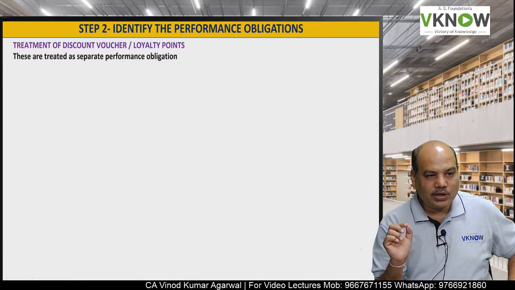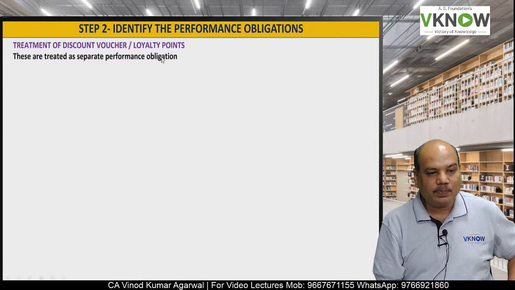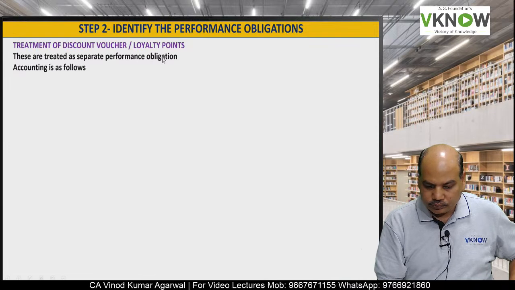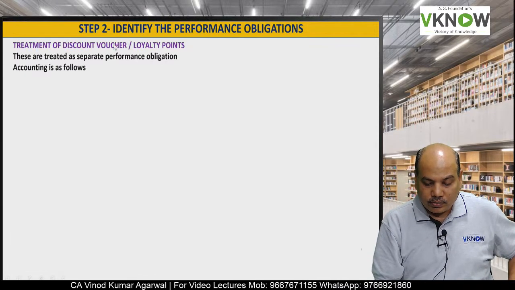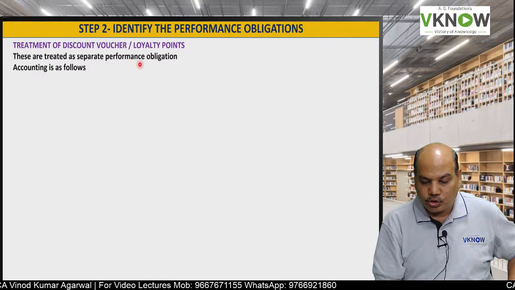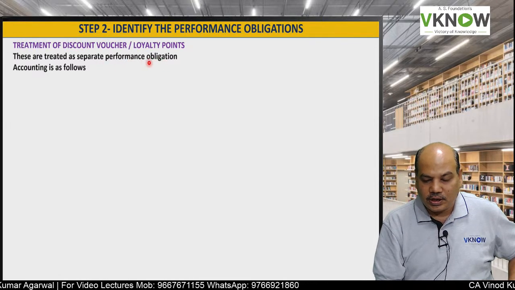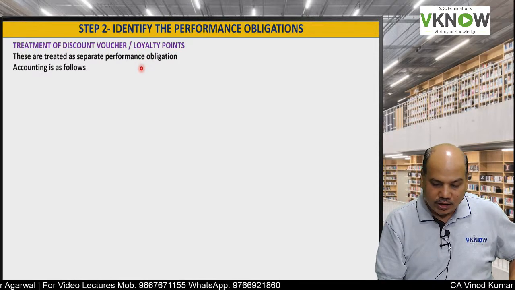I have made a small summary, very useful to you. These are treated as a separate performance obligation, because you are promising to supply goods or service at a later date at a discount.